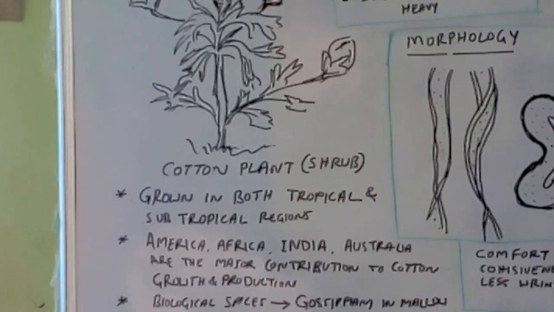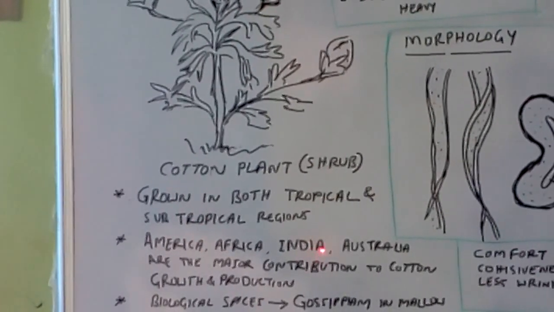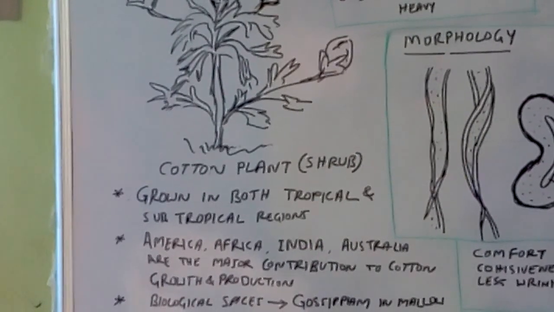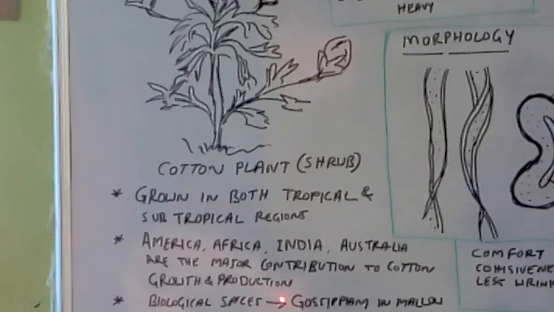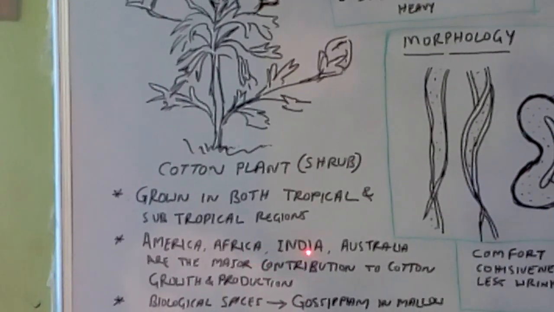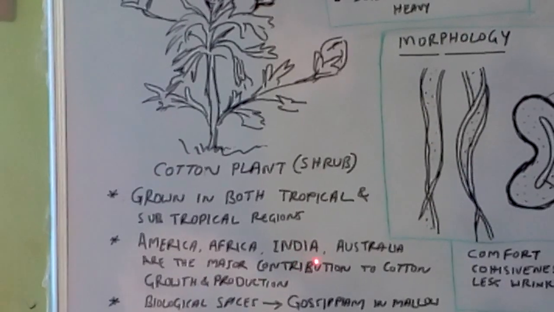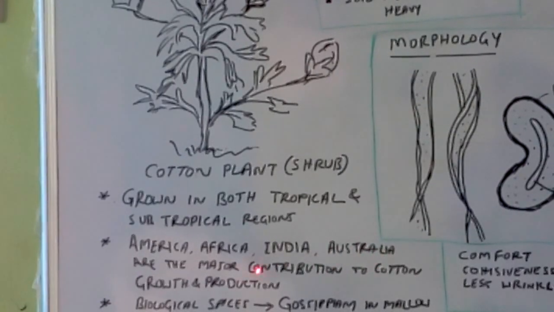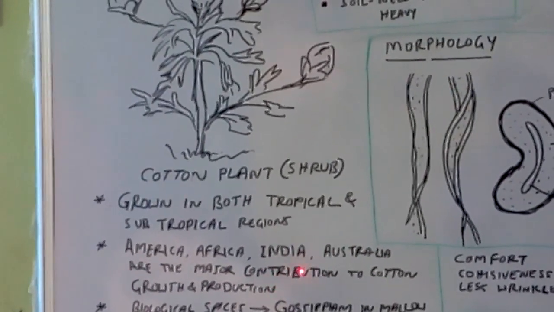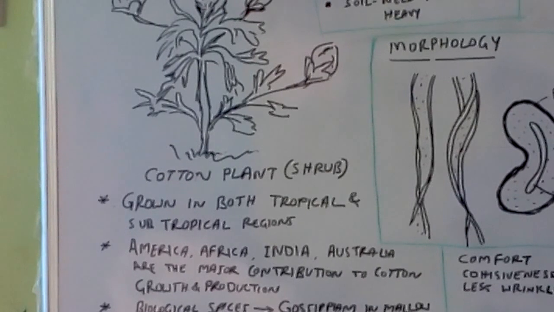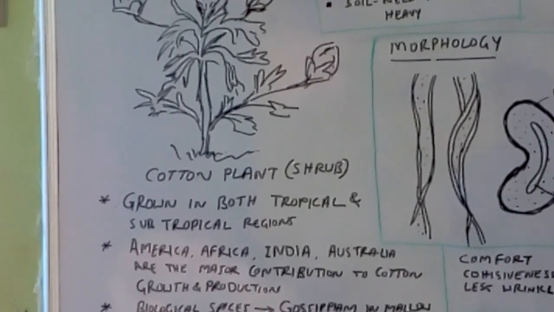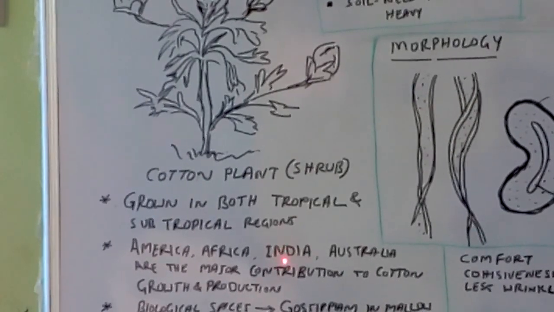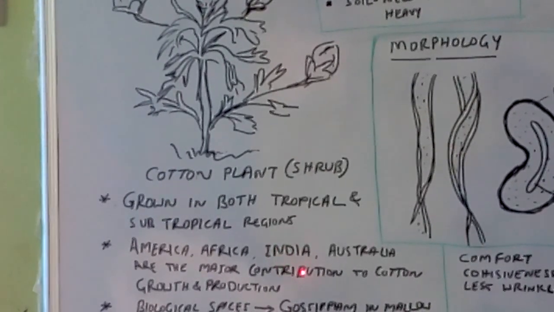Even though these are the major continents growing cotton, other countries, that is Middle East countries, European countries, Pakistan, Bangladesh, even China, are all growing cotton. But in total, compared to the globe, India is the major country contributing to cotton production.